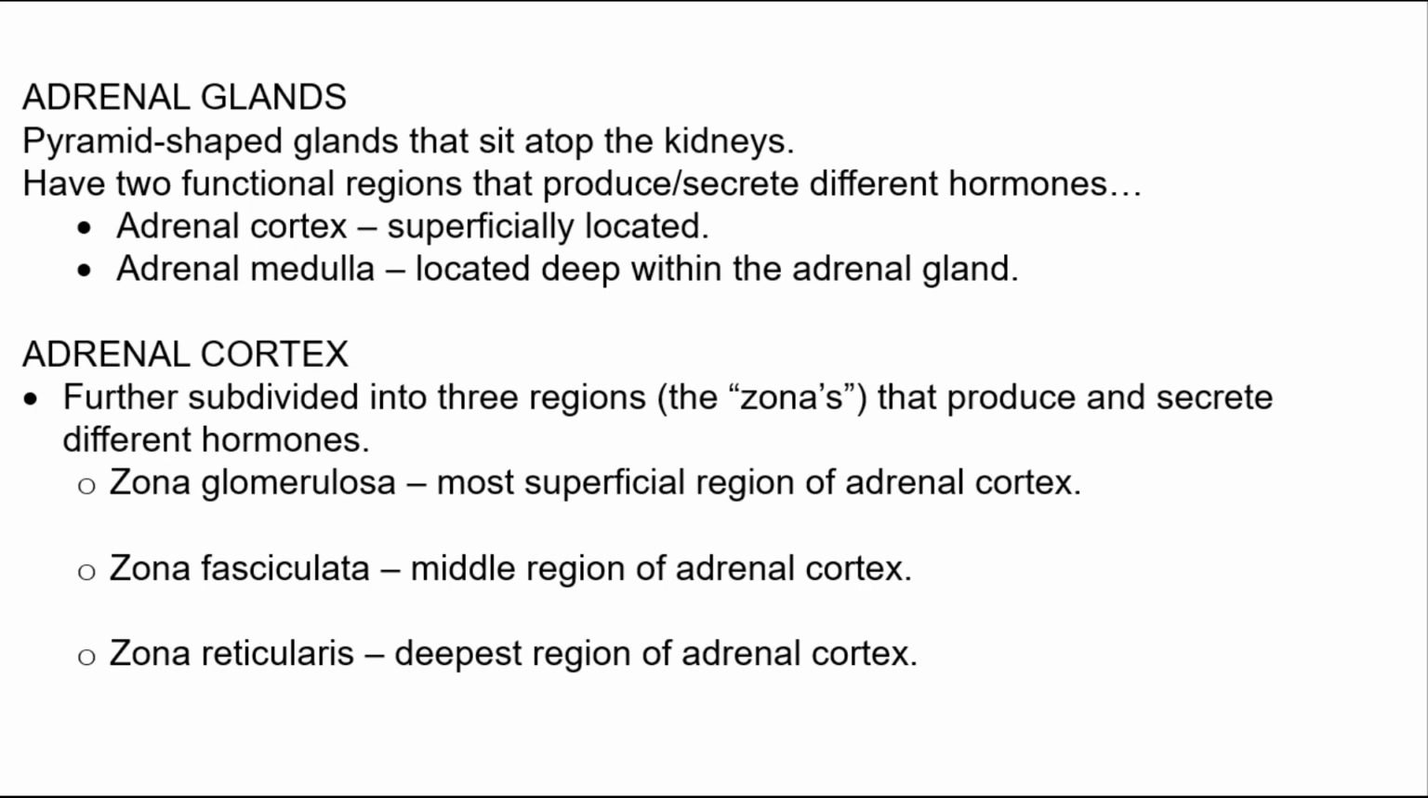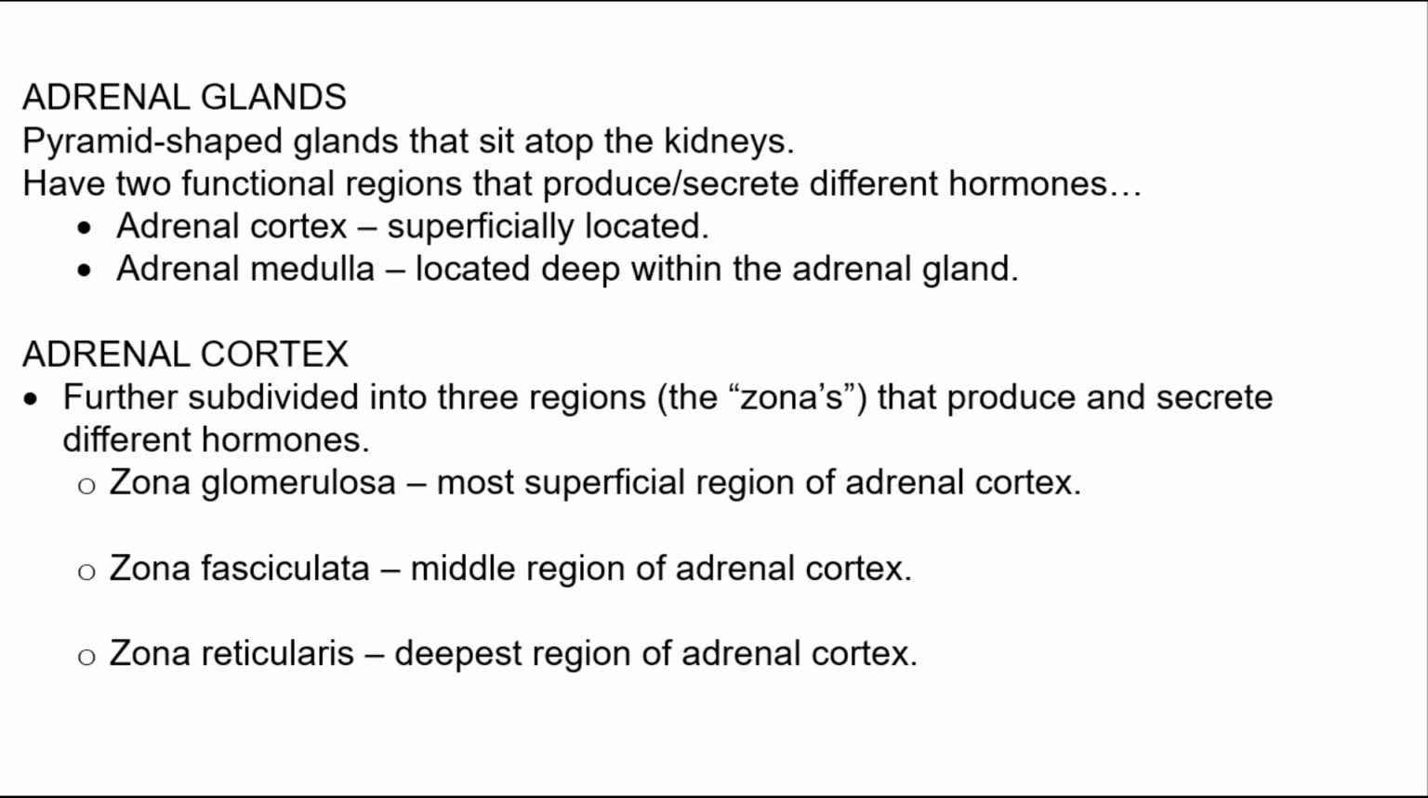The adrenal glands are the pyramid-shaped glands located on the superior aspect of the kidneys. Internally, the glands have two functional regions that produce and secrete different hormones. Anatomically, these regions are quite different as well. The adrenal cortex is the superficial region of the adrenal gland and is composed primarily of gland tissue and capillaries. The adrenal medulla is located deep within the adrenal gland and is composed of nervous system tissue.